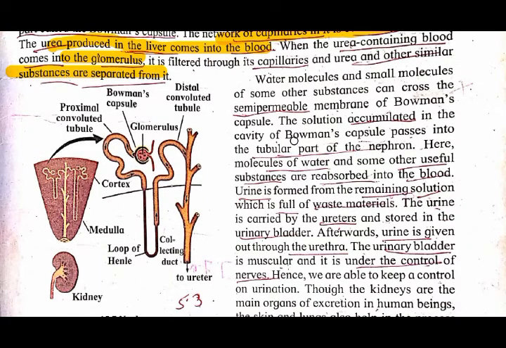Then the solution accumulated in the cavity of the Bowman's capsule is left behind. So the remaining substances pass through the tubular part of the nephron. Okay, this is the tubular part. Here, if there is some amount of water or useful substances in this waste material, that is also absorbed into the blood. Understood? So that is reabsorbed into the blood.